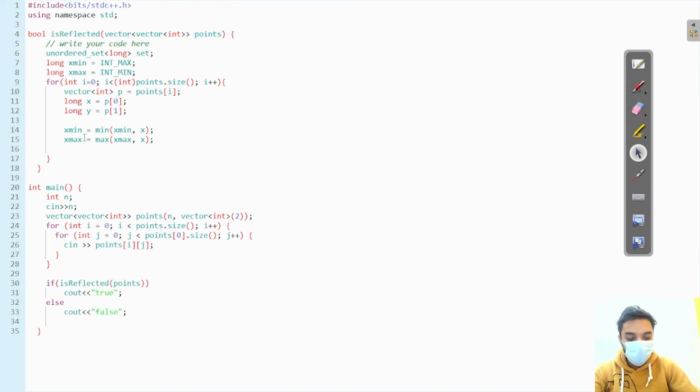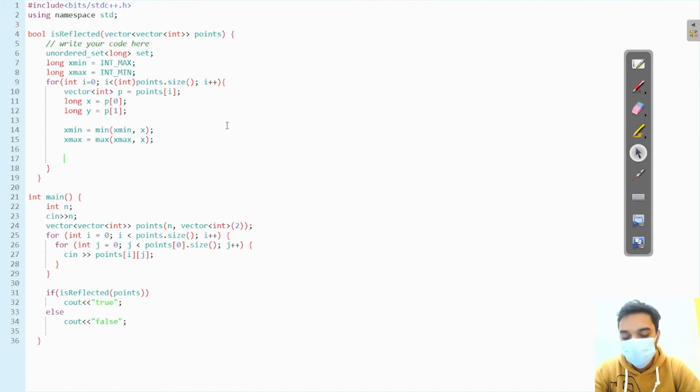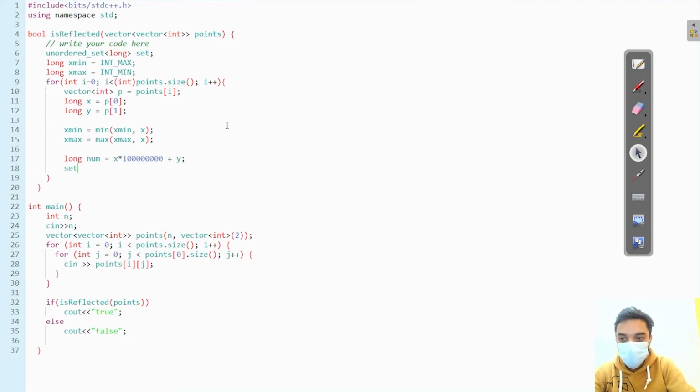Okay, we have updated our x min and x max, and we also have to add these coordinates in my set. How we are going to do this, I have already told you. We are going to create a unique number. Let's say this is a number, and we are going to multiply our x coordinate with 10 to the power 8, 1 2 3 4 5 6 7 8, plus I am going to add my y in this, and I am going to insert. So set dot insert whatever the number is. Fine, here we have done this.